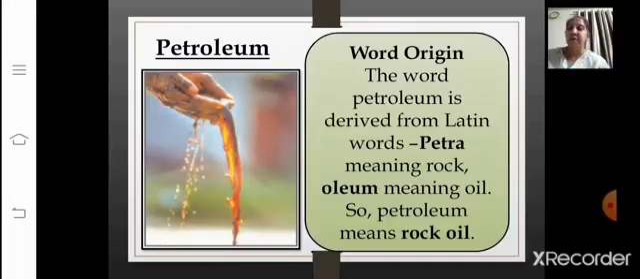Then the next topic here, I told you after coal we have petroleum. The petrol that keeps your car running, as well as the oil that keeps your cycle from squeaking, both begin as a thick black liquid called petroleum. Now before starting, let's understand from where this word has originated. The word petroleum is derived from the Latin word petra, meaning rock, and oleum, meaning oil. So if we combine petra and oleum, that is petroleum, that means rock oil.